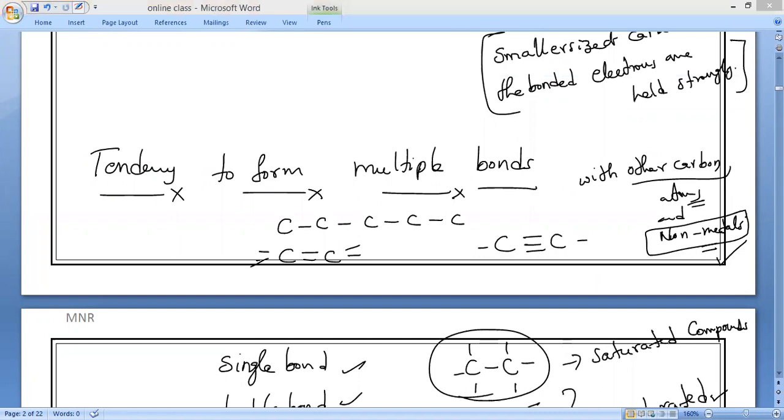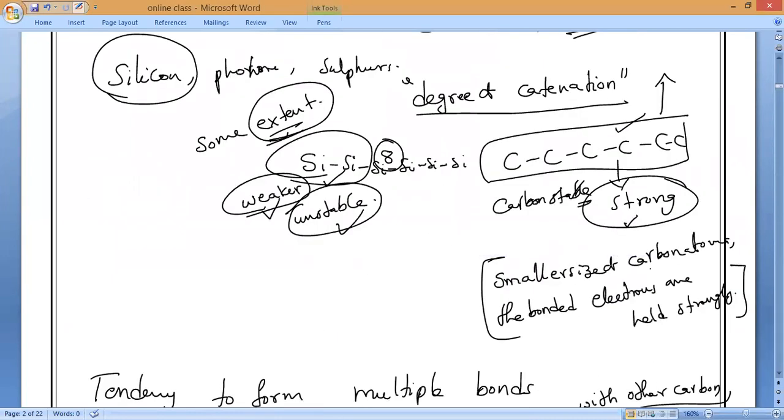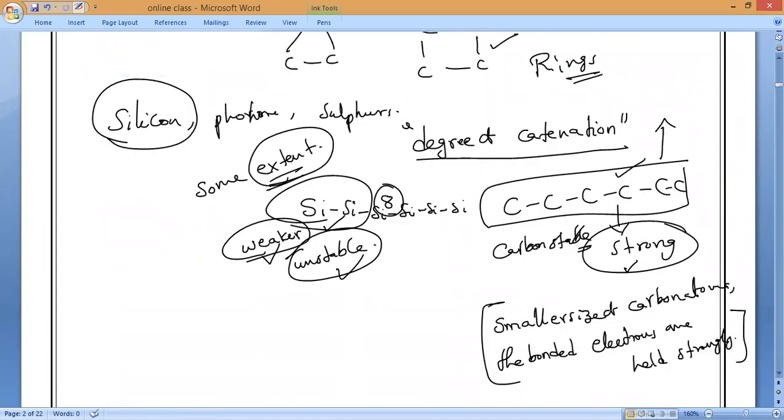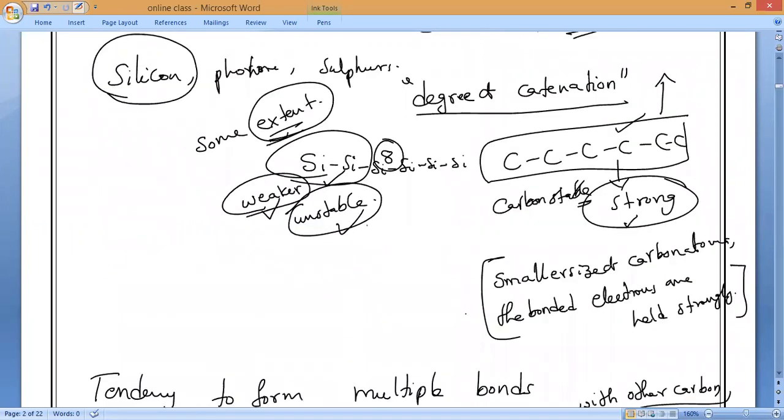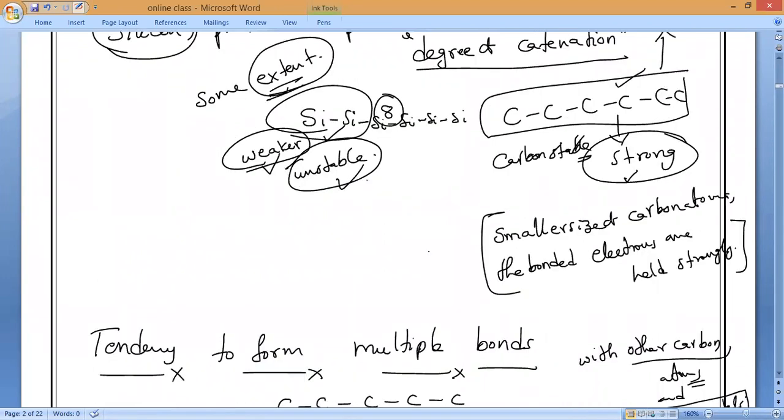So why is carbon forming very strong bonds? Why can't others like silicon and all? So what is the reason I said? The strong bonds of carbon are because of only one reason. What is the reason, guys? Nobody? That is what is needed. Why can they form very strong bonds, not like other non-metals? Because of their very small size.